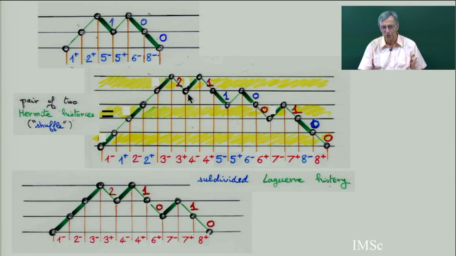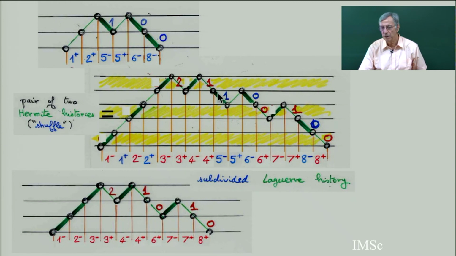And you do this also for the white strip. For example, for the white strip, I go up, up, and then down, up, down. So I get this Dyck path. Gluing together in the same order all the steps of the white strip gives you this Dyck path.